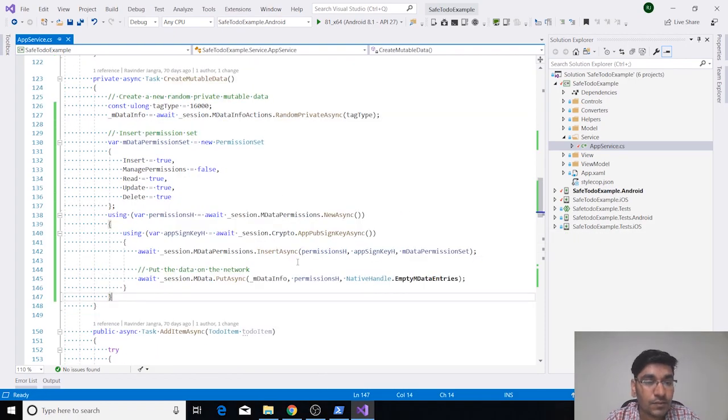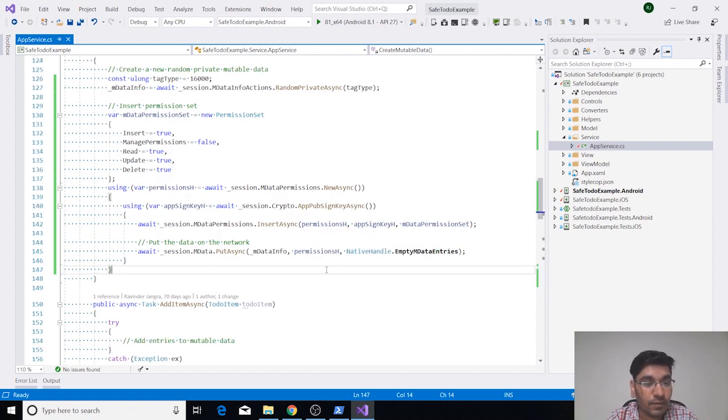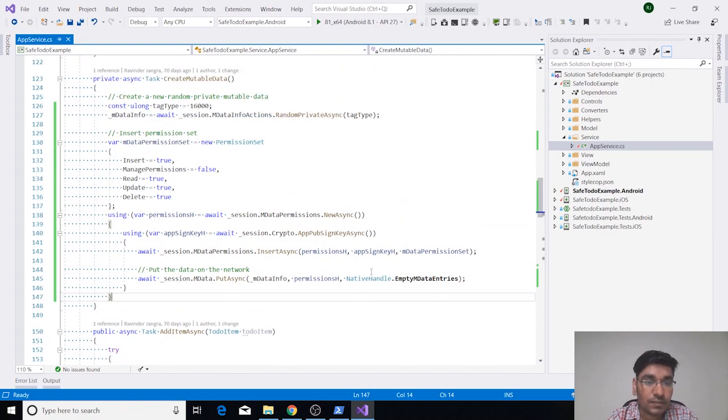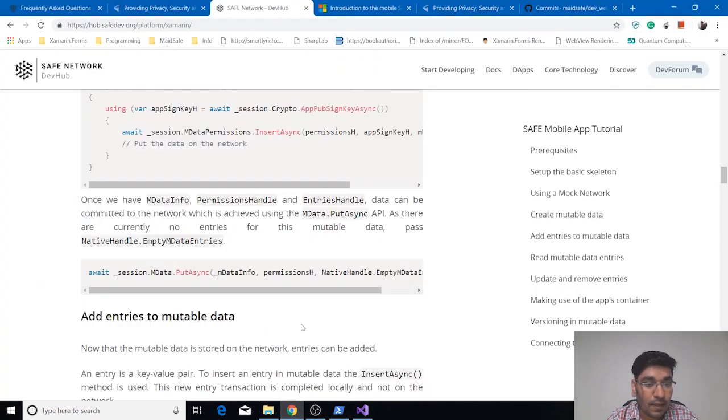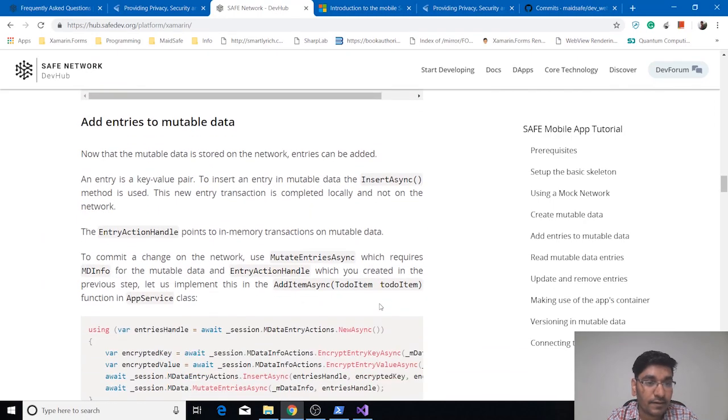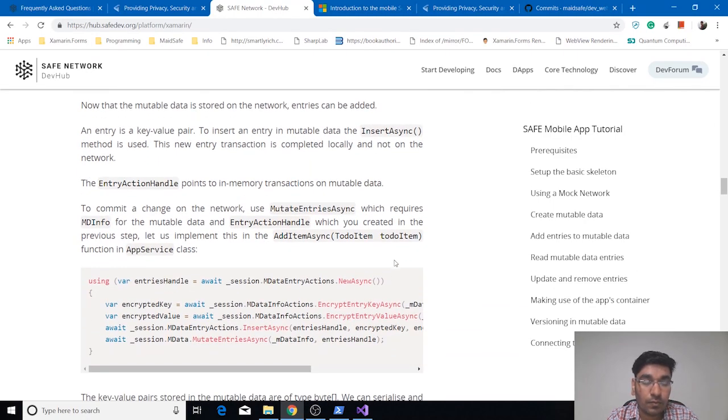Now we have completed this code to create a mutable data on the network. So next step will be doing some operations on this mutable data, like adding some entries, updating and deleting. So next step is basically add entries to mutable data. So an entry is again a key value pair, and we can insert multiple entries. And mutable data currently has a limit of 1,000 entries or a size of 1 MB.